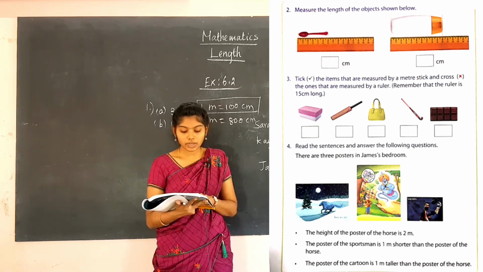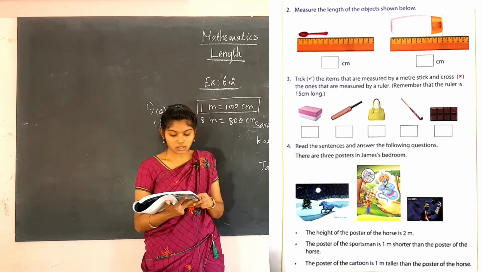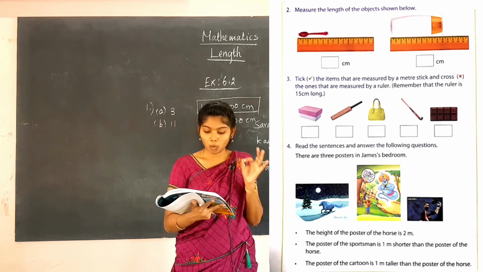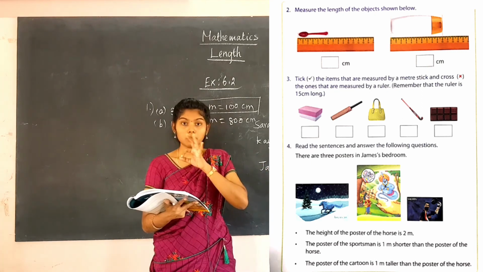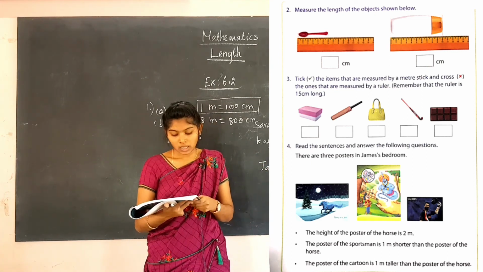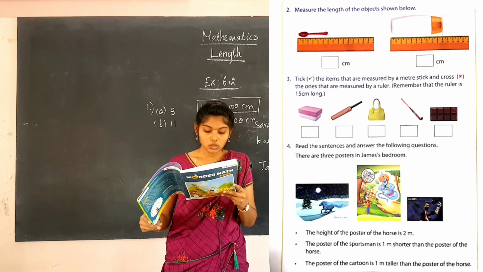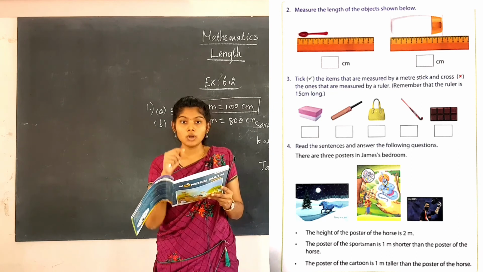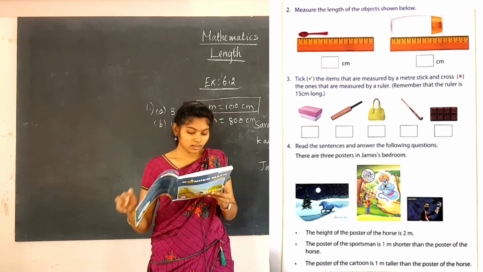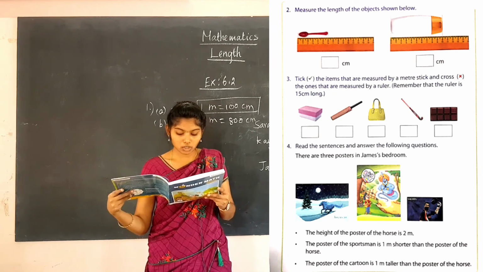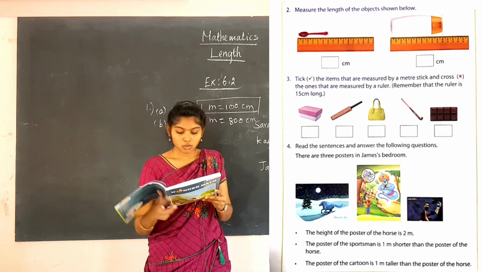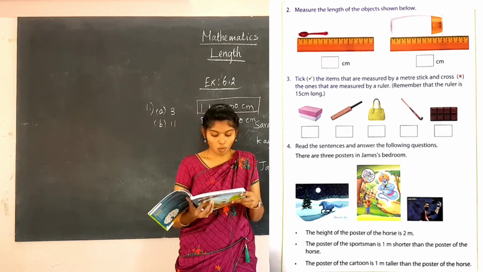The next one is: read the sentence and answer the following questions. There are 3 posters in James' bedroom. The height of the poster of the horse is 2 meter. And then the poster of the sportsman is 1 meter shorter than the poster of the horse. So you are going to do this one as your homework sum.